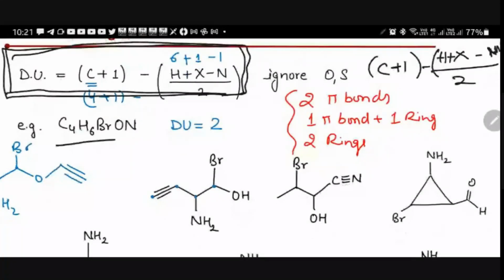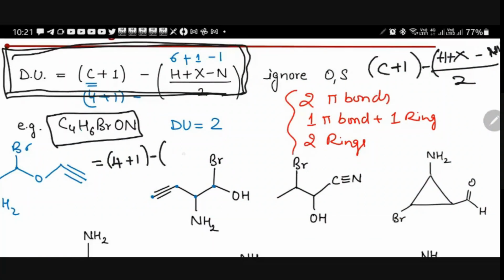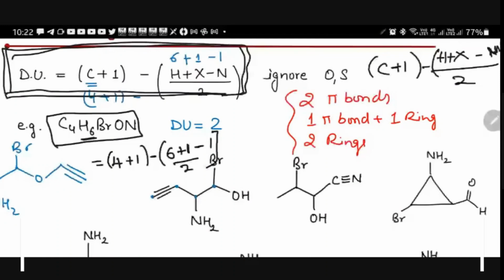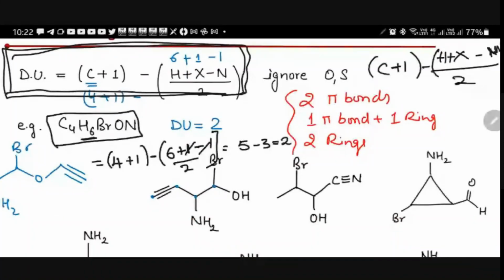See here, this is an example. Based on this, we'll try to find out whether our formula is correct or not. We will check it out. So what is the formula? First of all, let me check how many carbon atoms are there. 4 plus 1, right? And how many hydrogens are there? 6. Plus how many halogens are there? Bromine, so 1 halogen, minus how many nitrogens are there? 1, by 2. So what will it become? Total 5 minus 3 equals 2.